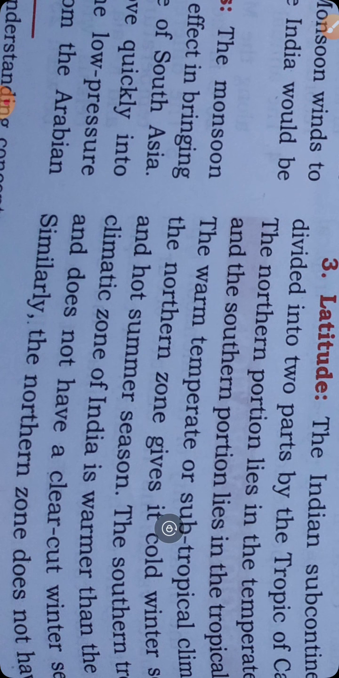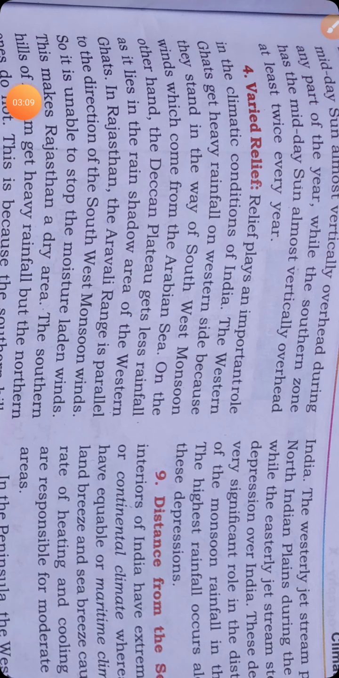Similarly, the northern zone does not have the midday sun almost vertically overhead during any part of the year, while the southern zone has the midday sun almost vertically overhead at least twice every year. So we know very well, we have studied the summer solstice, winter solstice, and also the equinoxes. Based on that, the latitudinal effect is over India.